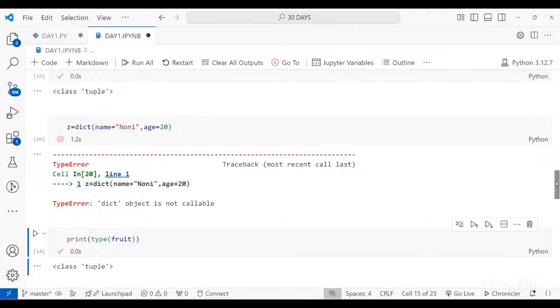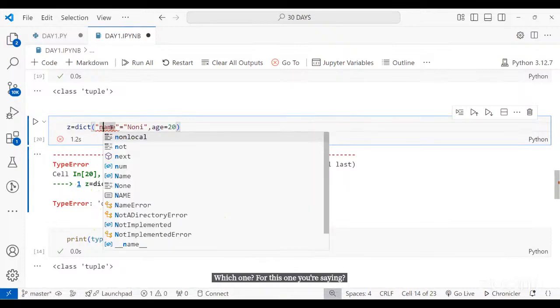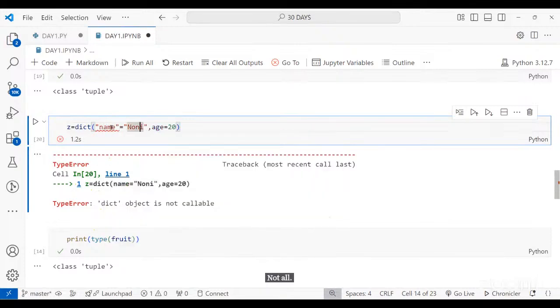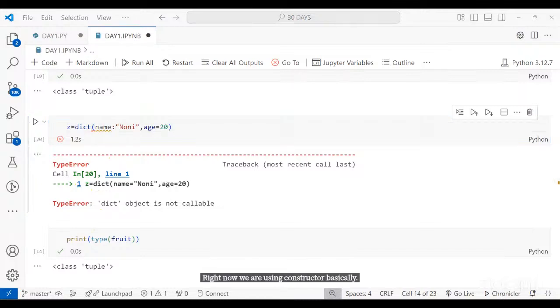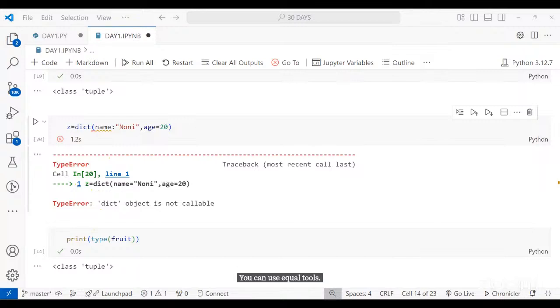Right now we are using the constructor basically. So when we use the constructor, and even without the constructor also, instead of those colons, you can use equal to also. So both are valid.